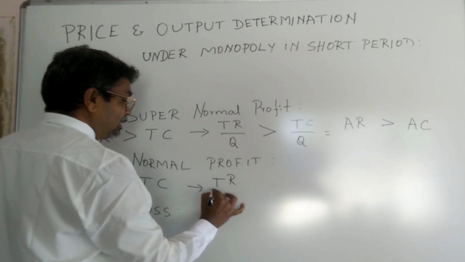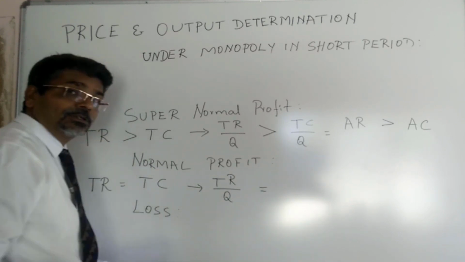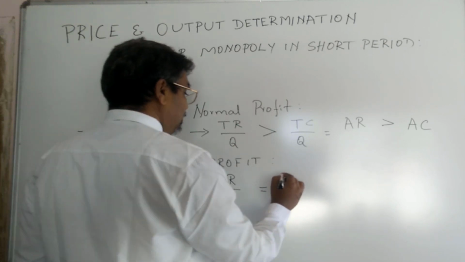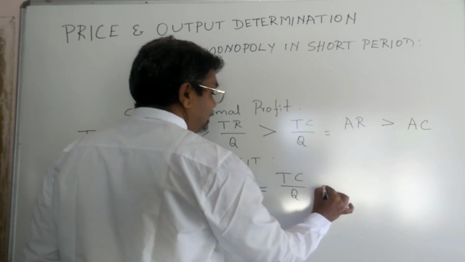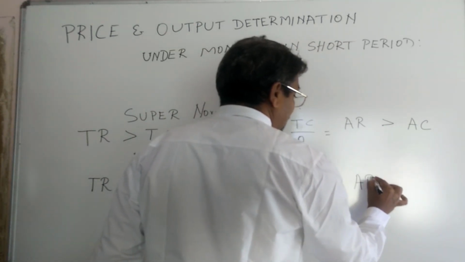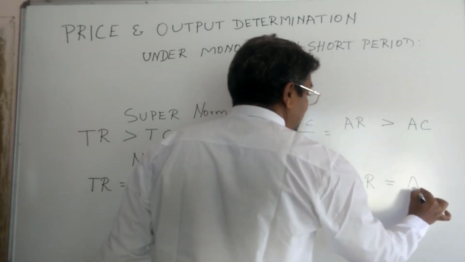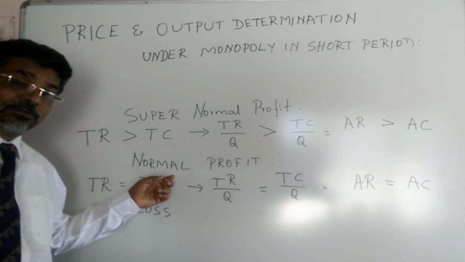Again, average revenue is total revenue divided by quantity, which is equal to TC divided by quantity. That is when AR is equal to AC, the monopolist is getting normal profit.